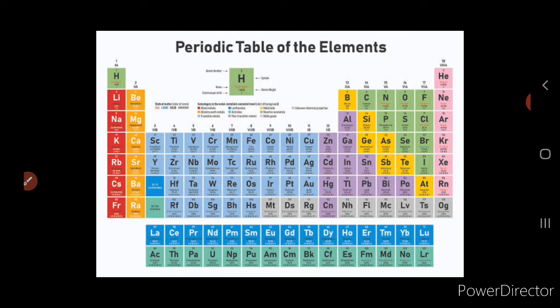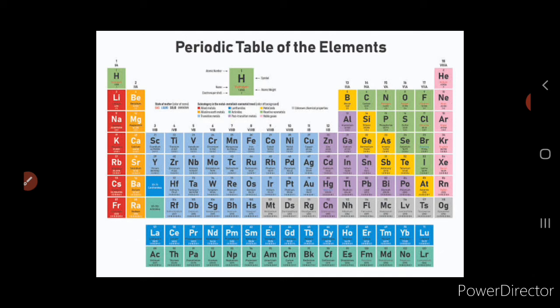Now hydrogen has a very unique property. It is the lightest, smallest and the first element in the periodic table. And if you see the electronic configuration also, since the atomic number is 1 and it contains only one proton, the electronic configuration is very, very simple, 1s1. So it occupies a unique position because it has unique properties.